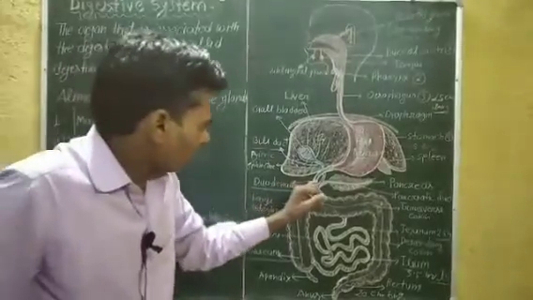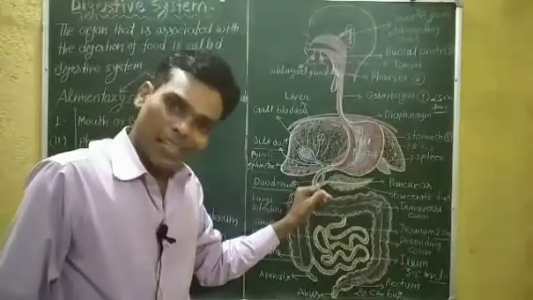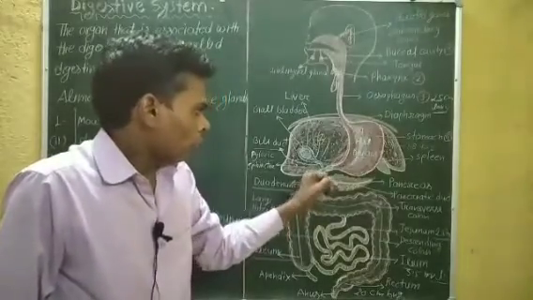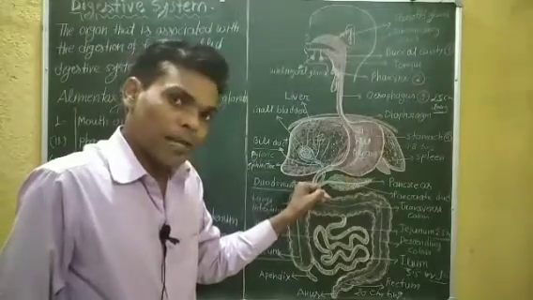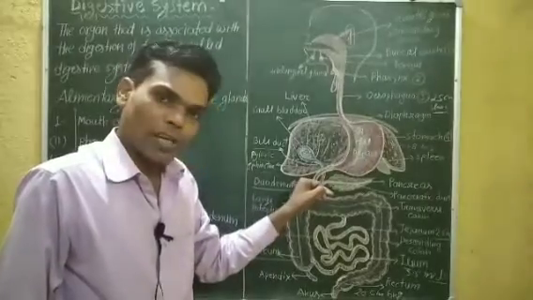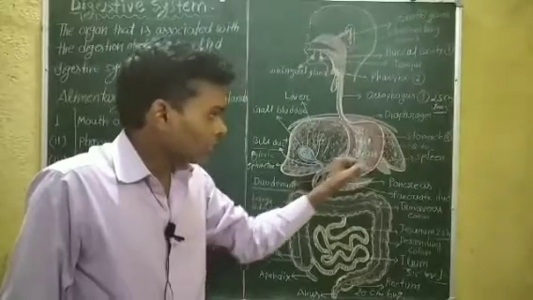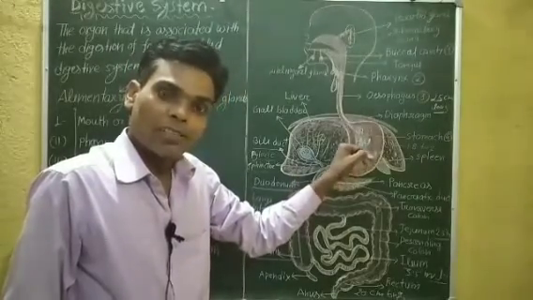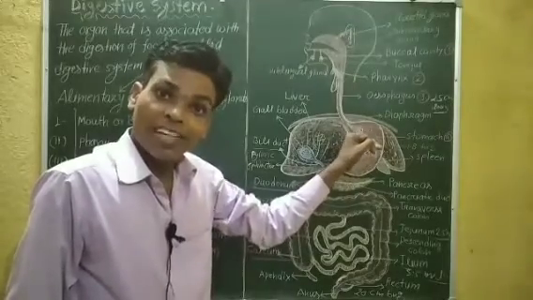The nature of bile juice is alkaline. So when food enters the duodenum, the food material is neutralized by the bile juice, because in the stomach the food material becomes acidic due to the presence of HCl.